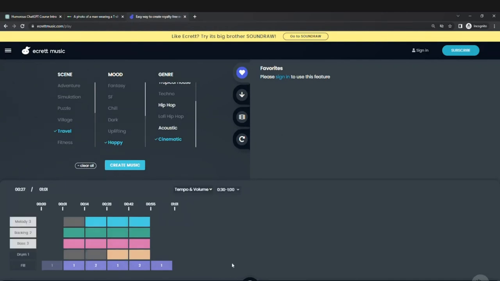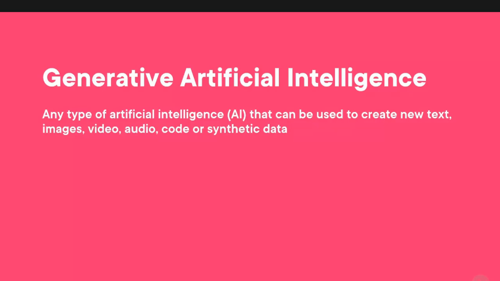So those are just a couple of examples. There's tons and tons of these tools that are popping up everywhere using AI to create new or novel content. So that's basically what generative AI is.